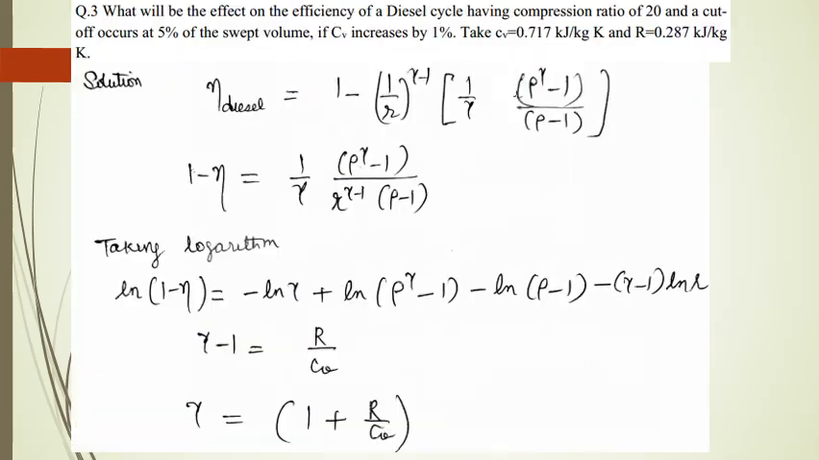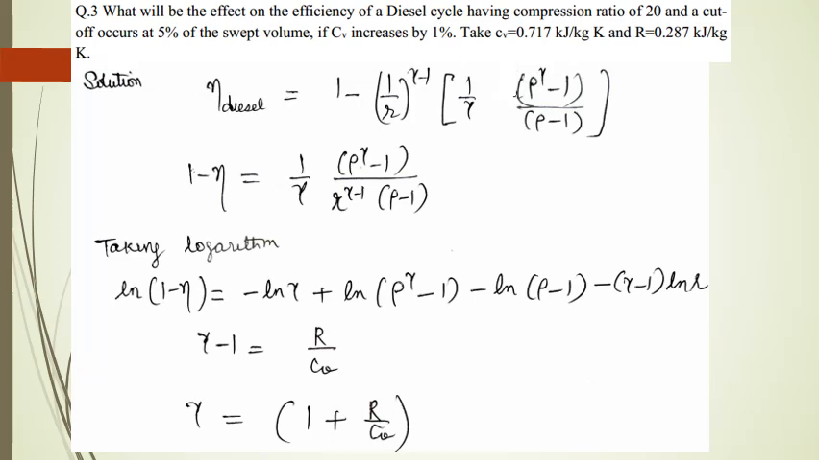What will be the effect on the efficiency of a diesel cycle having a compression ratio of 20 and a cutoff ratio is 5% of the swept volume, if Cv increases by 1%? Take Cv equal to 0.717 kilojoule per kg per Kelvin and R equal to 0.287 kilojoule per kg per Kelvin.